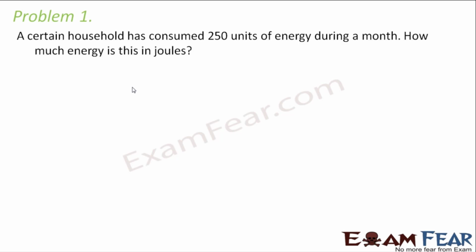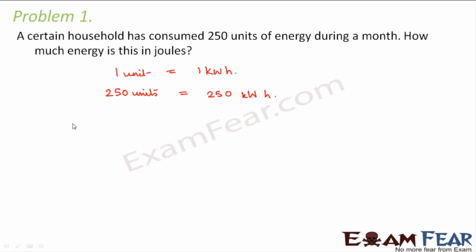It says that a certain household has consumed 250 units of energy during a month. How much energy is this in joules? So 1 unit is equal to 1 kilowatt hour, right? So 250 units will be equal to 250 kilowatt hour.